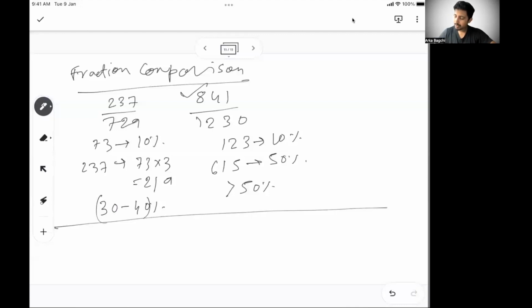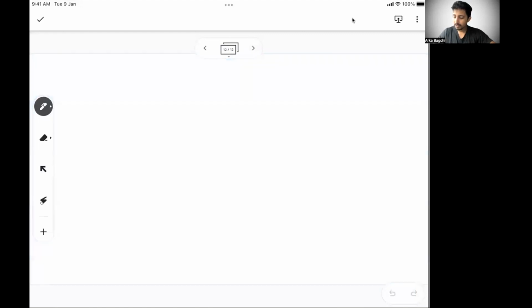Apart from this, there are a few techniques. Obviously, if there are the same numerator, 1 by 2, 1 by 3, 1 by 4, among them you know which is the lowest denominator. This is the highest, right? Similarly, if you have numbers, let's say 3 by 1, 3 by 2, 3 by 4, wherever the denominator is the lowest, this is the highest. And let's say your denominators are the same. So let's say 5. So 1 by 5, 2 by 5, 3 by 5. Wherever the numerator is highest, that number is the highest. So these are very common techniques.